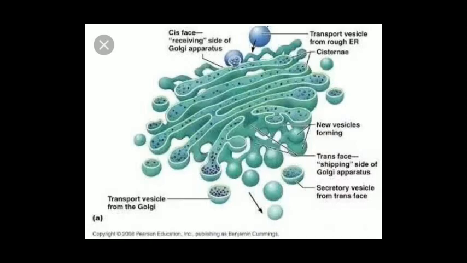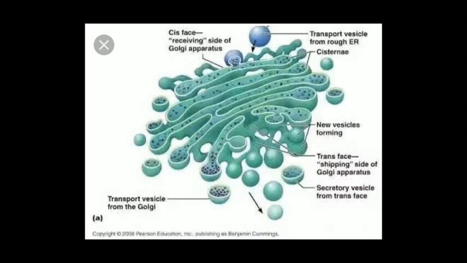If we observe the structure of Golgi apparatus, we find that it is a two-layered structure having swollen ends, and it has two faces, cis face and trans face. Cis face is the receiving end of the Golgi apparatus, and it is present near the endoplasmic reticulum.